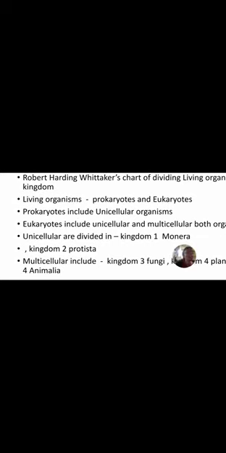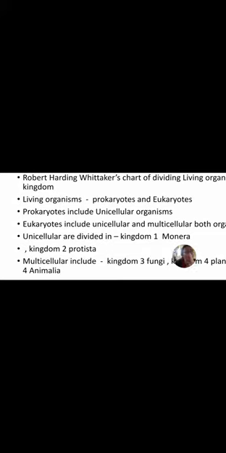Now unicellular means those organisms which have only one cell. Those organisms are divided into the following kingdoms: kingdom 1, called Monera, and kingdom 2, called Protista. Understand? So unicellular organisms are divided into only 2 kingdoms.